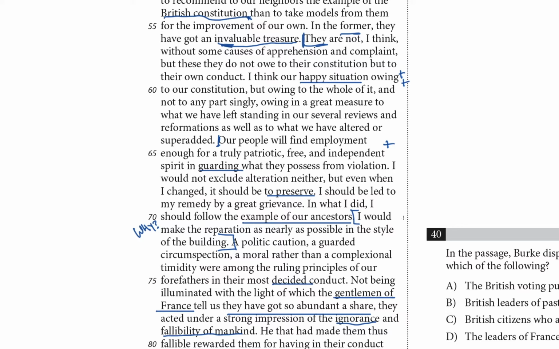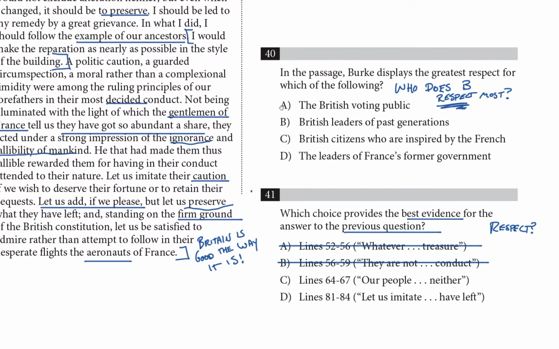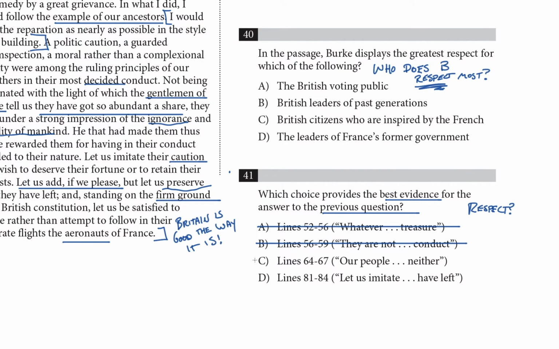I would not exclude alteration neither, and so on. I would paraphrase that as, let's keep what we've got safe. And that doesn't express respect for a group of people. That, again, is referring to the treasure, right? The British Constitution, which leaves us with choice D.